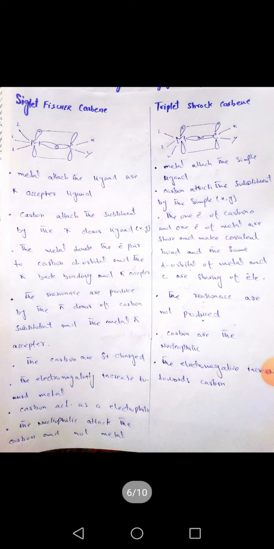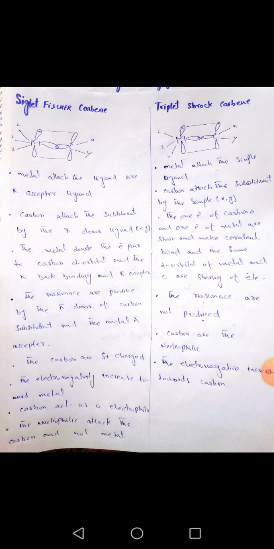This is also called a triplet carbene, in which the carbon atom shares an electron with the metal, one each between the carbon and the d orbital, and it is also a covalent bond. Now the difference: singlet Fischer carbene follows one reaction and triplet Schrock carbene follows another.